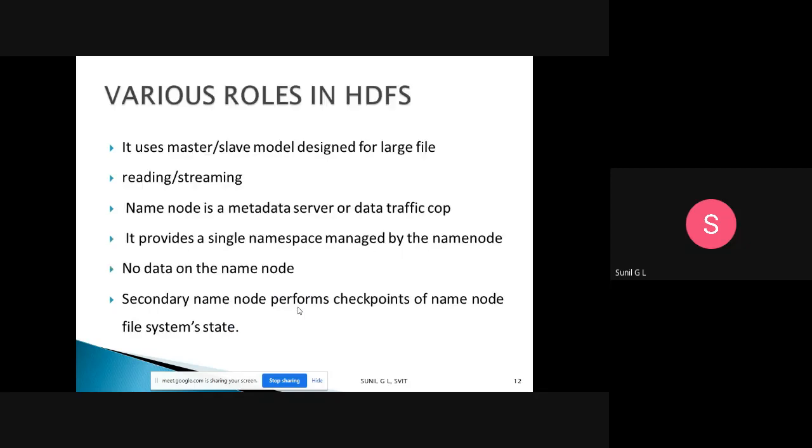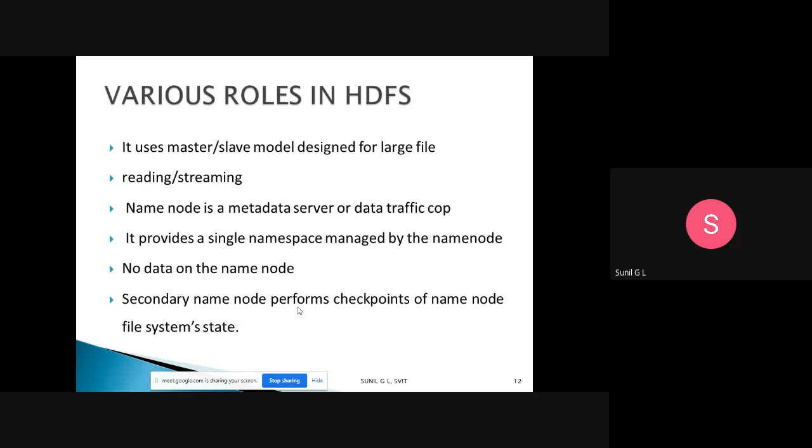Next, various roles in HDFS. What are the different roles in HDFS? It uses a master-slave model designed for large files, obviously for big data. Here we have master-slave operations, and reading and streaming is also possible. The name node contains the metadata, so I will call it a metadata server.